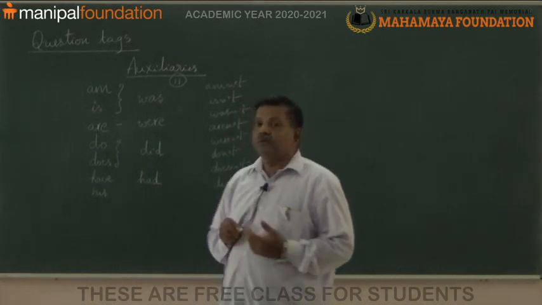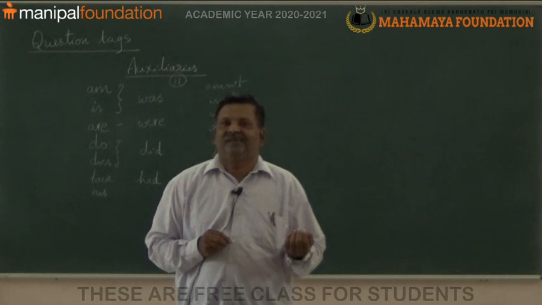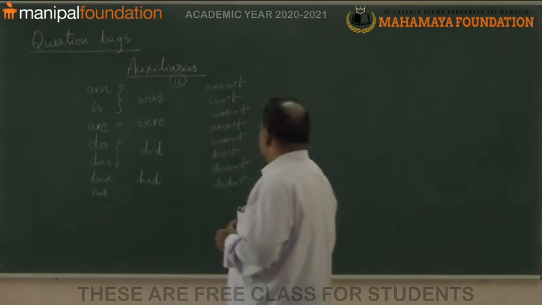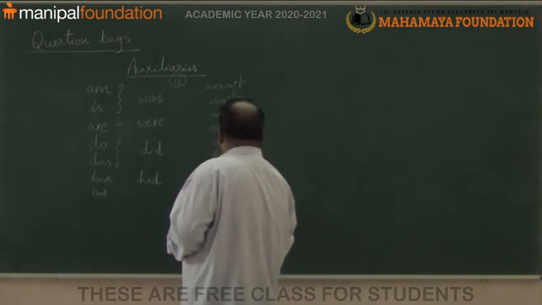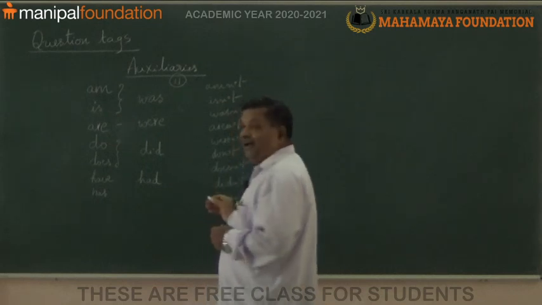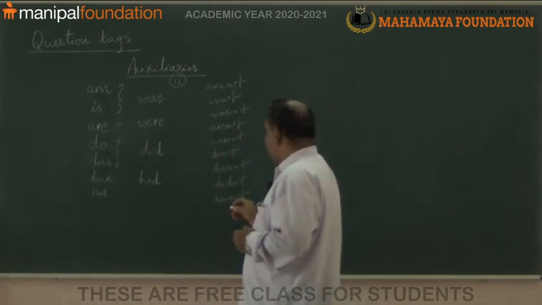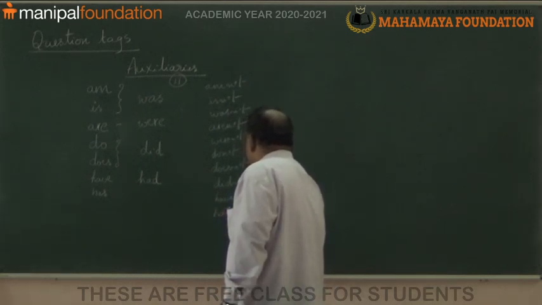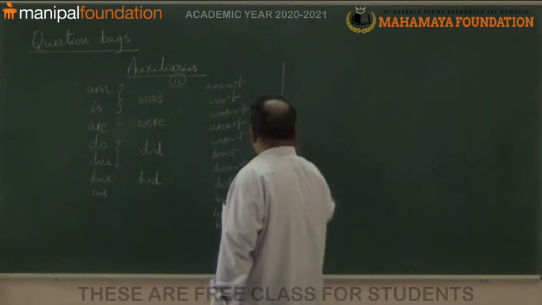I didn't go there. I didn't agree with you. Yesterday I didn't come to school. Okay. So have not, haven't; has not, hasn't; then had not, hadn't. Yes.